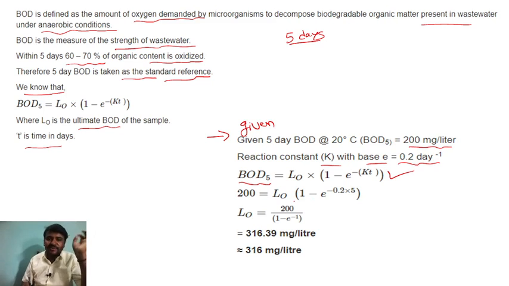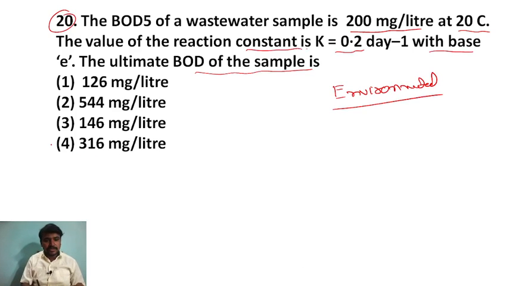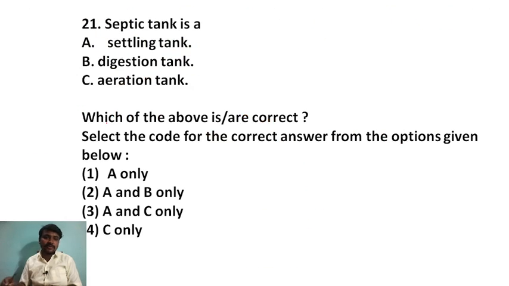If calculator is not allowed, you can't answer this type of question. It is very difficult, right? So L0, if you do this, you will get the answer 316.39 milligram per liter. So 316 milligram per liter is the answer for the given question.